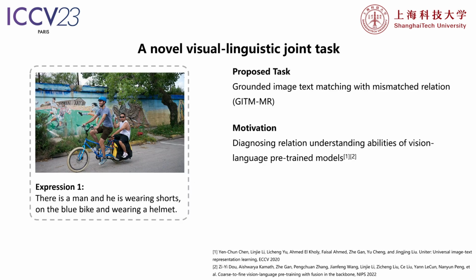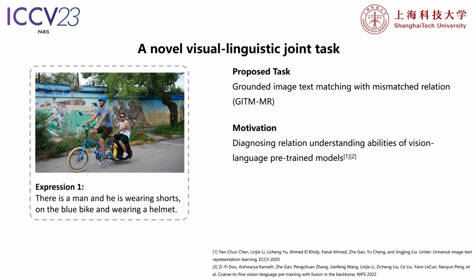While transformer-based vision language pre-trained models have made significant progress on various VL tasks by fine-tuning on downstream tasks, the ability of these models to understand the relationship between vision and language modalities remains to be explored. To provide a thorough study on the relation understanding abilities of the VL pre-trained models, we present a novel joint task. This task, which we termed as Grounded Image Text Matching with Mismatched Relation, concentrates on distinguishing subtle differences in relations within the textual and visual modalities. This requires the model to have an explicit understanding of the relations across both modalities.